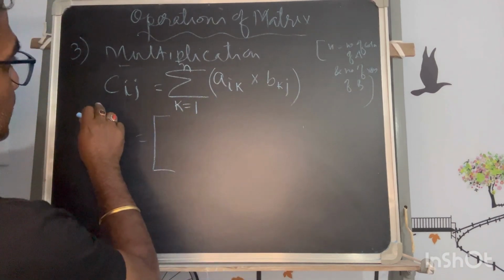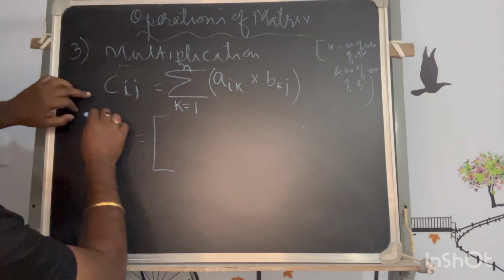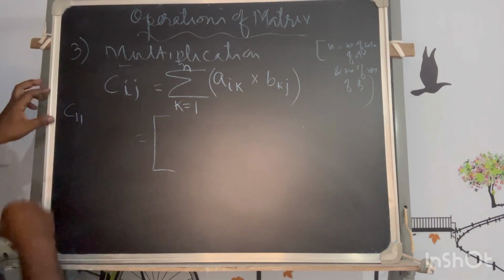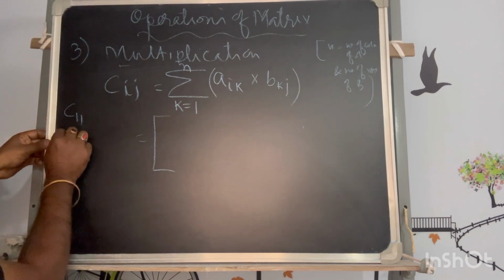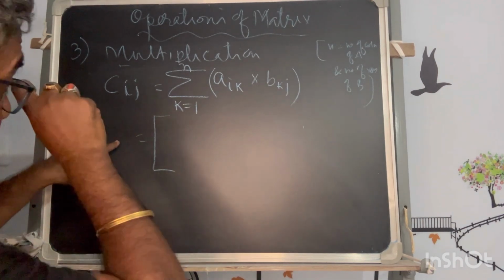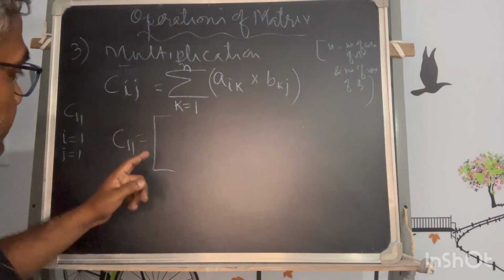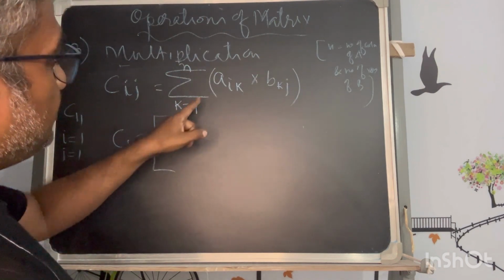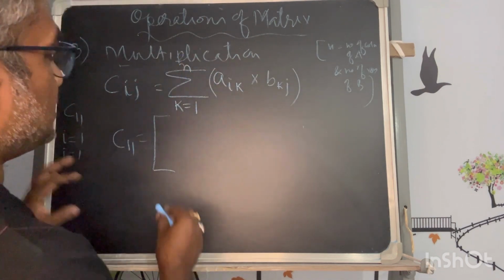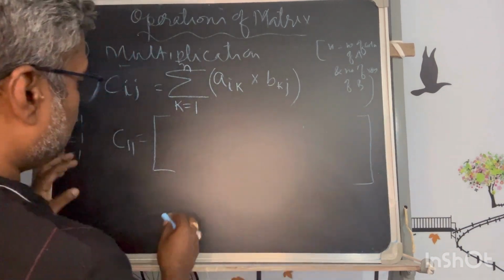So if I expand it, let's say I want to get C11. Here i is 1, j is 1, that is fixed for a particular element of the resultant matrix, and k will vary within that element.